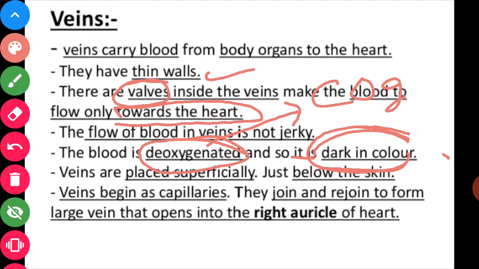Veins are placed superficially, just below the skin. Veins, beginning as capillaries, join and rejoin to form a large vein that opens into the right auricle of the heart. As I have already said, there are two auricles, the right auricle and the left auricle, and this vein opens into the right auricle of the heart.